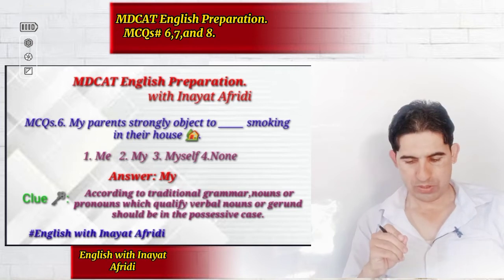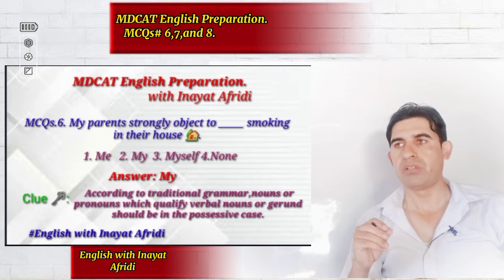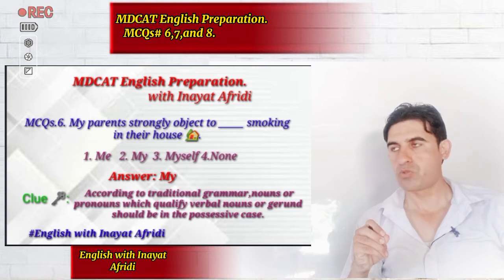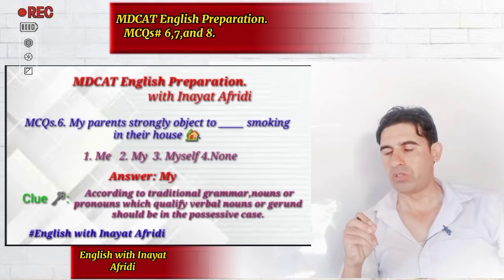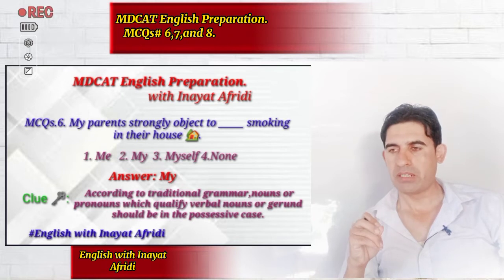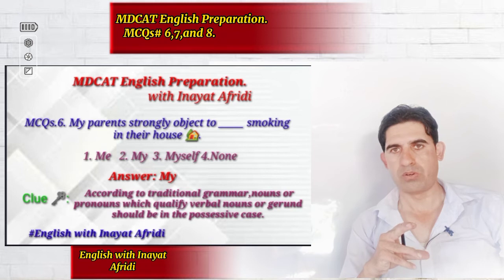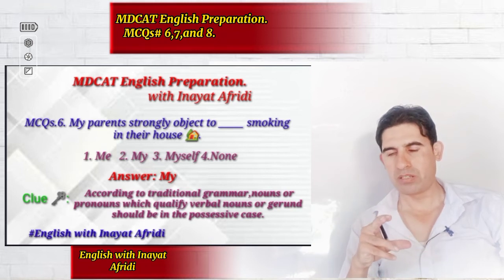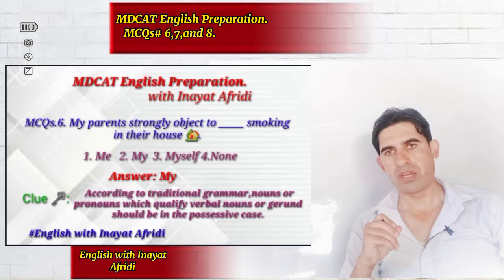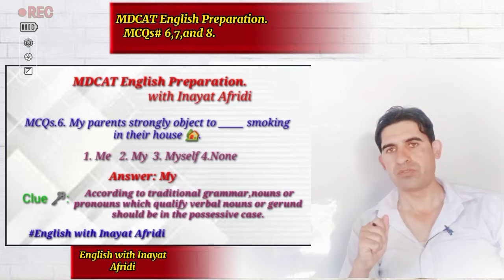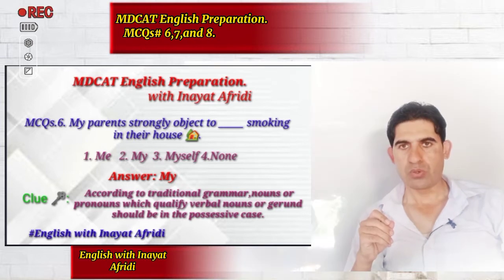Now, why is option number 2 correct? The reason is that we have the verbal noun or the gerund in the sentence, and that's smoking. So smoking is basically the gerund or the verbal noun. And the grammatical rule is that if we have the verbal noun or the gerund in a sentence, it must be preceded by the possessive case of the pronoun. I mean, by preceded, it means that first comes the possessive case my, and it will be followed by the gerund or the verbal noun, which is the ing form of the verb, right? So the correct option is number 2, my.